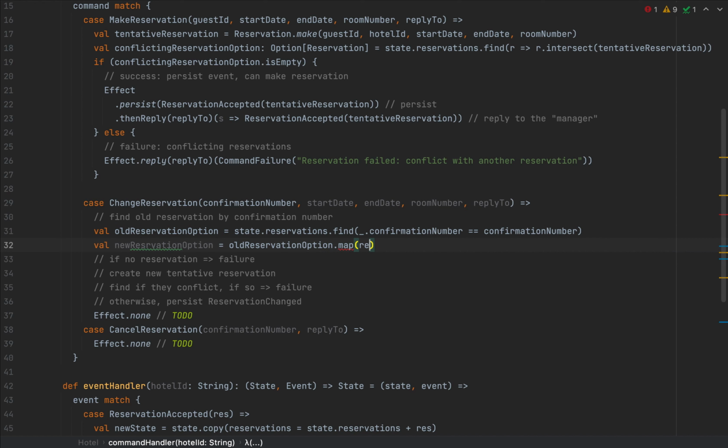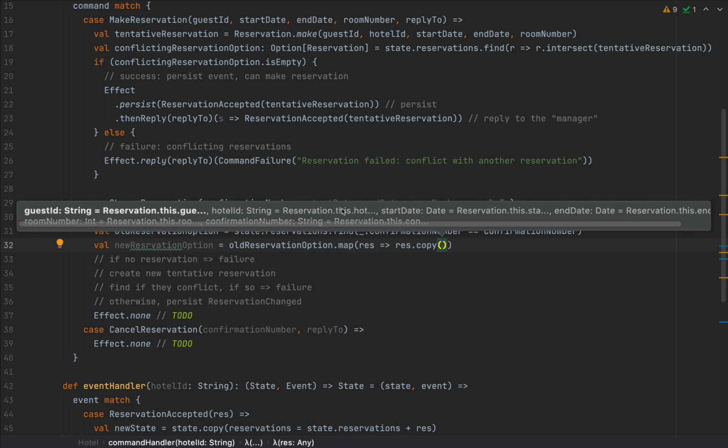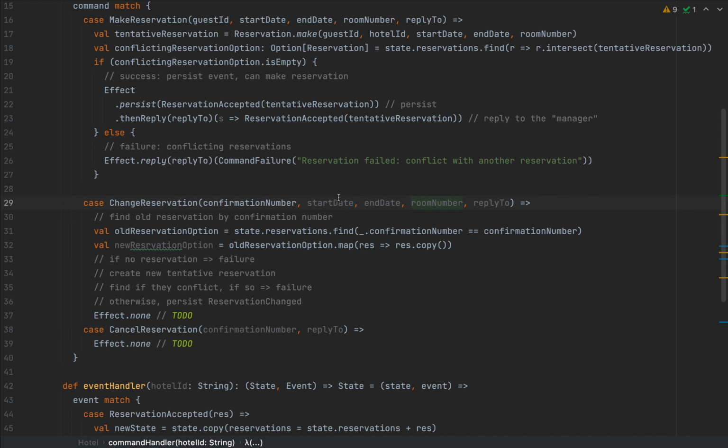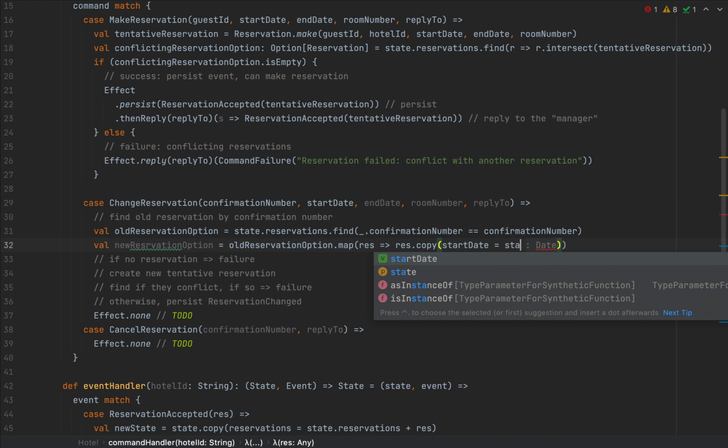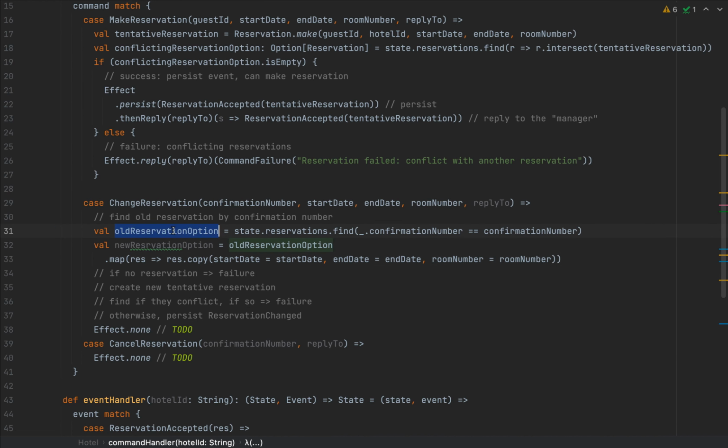Given the reservation that this option will store inside, I'm going to say res copy, and I'm going to copy just the start date, end date, and room number because everything else is the same. So start date equals start date, and end date, and the room number. All right, so if there is such an old reservation option, the new reservation option will also contain a value.